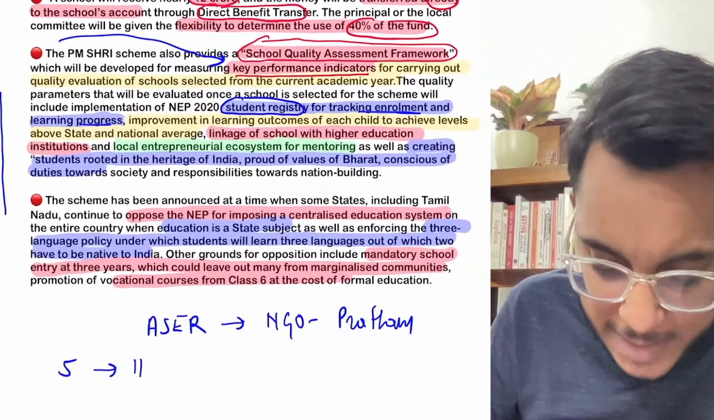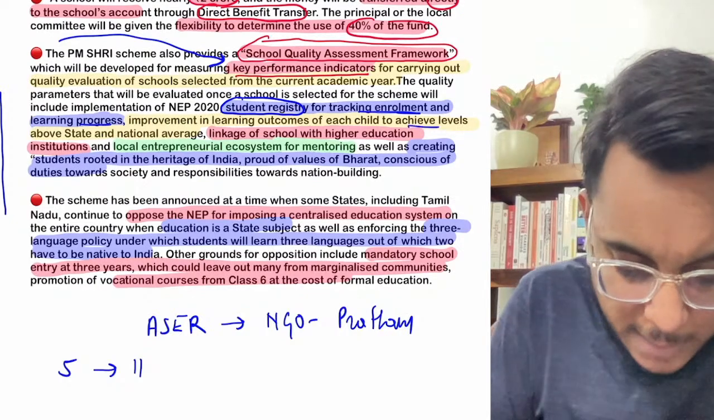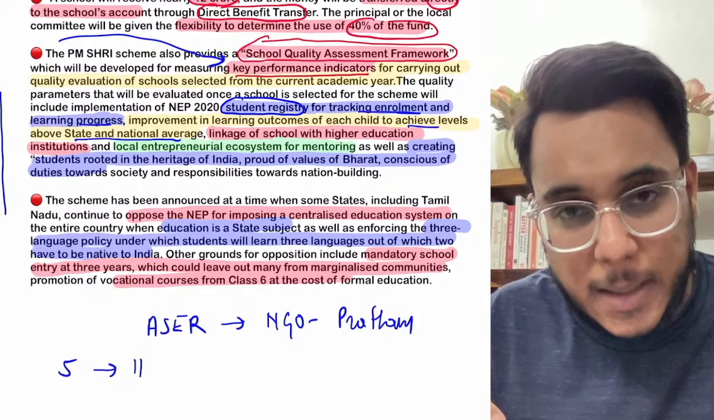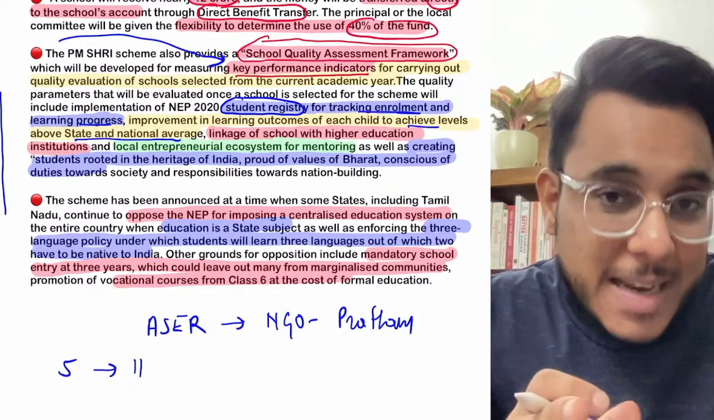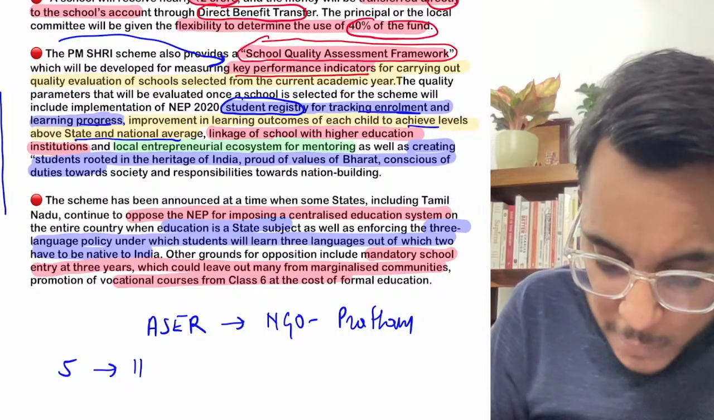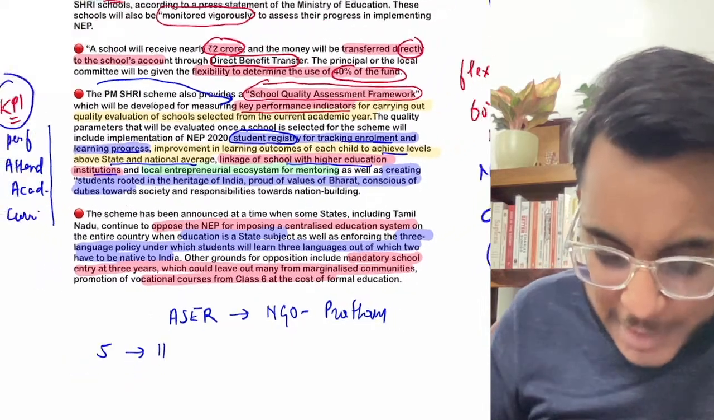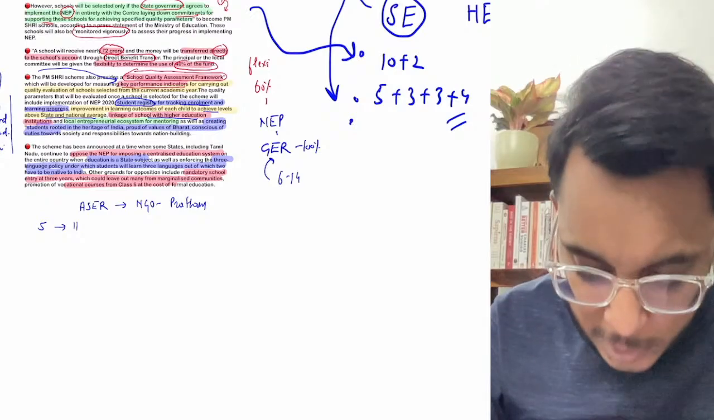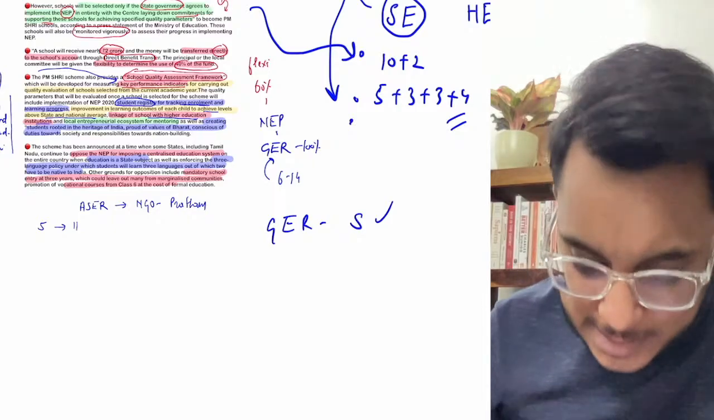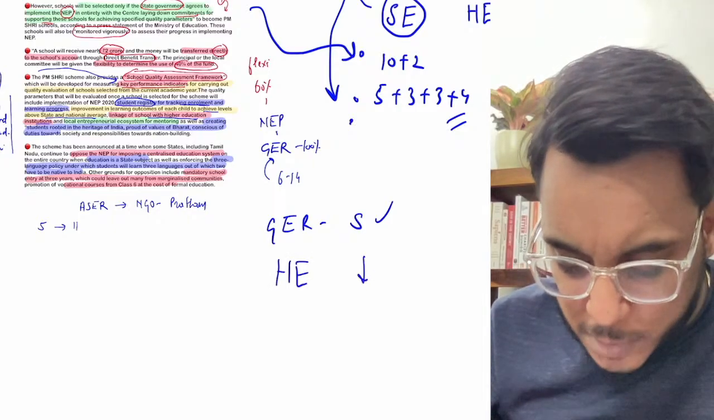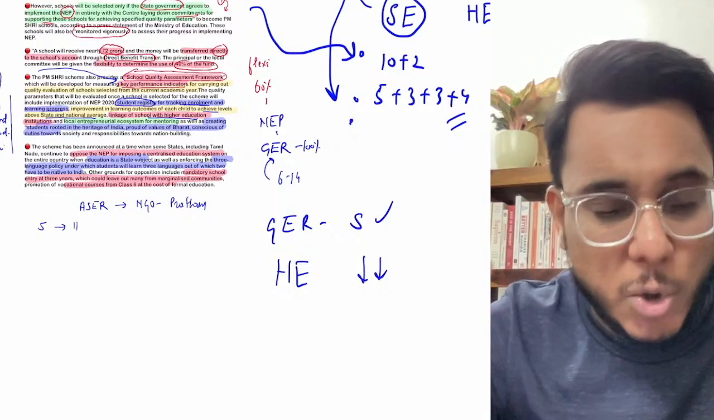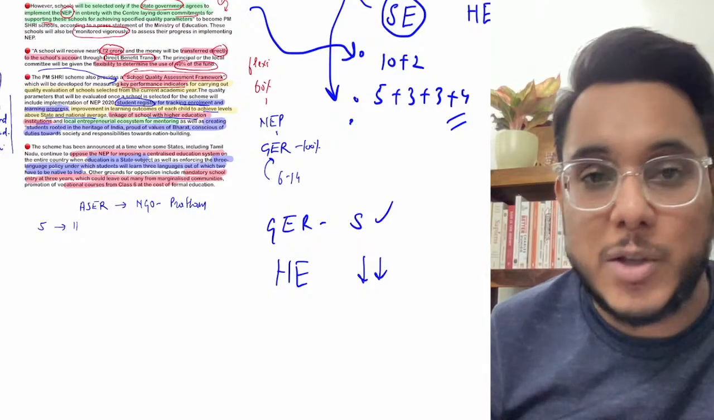Then improvement in learning outcomes of each child to achieve levels above state and national average. So basically these 14,000 schools which will be selected under the PMSRI, they will focus that their learning output should be above the state average as well as the national average. Linking of schools with the higher educational institutions. Now understand this, guys, that the gross enrollment rate in schools is reaching nearly 100%, but at the same time in higher education, the gross enrollment rate is very much less. So what happens? The students drop out after class 10th, or they drop out after class 12th. They are not going for higher education.